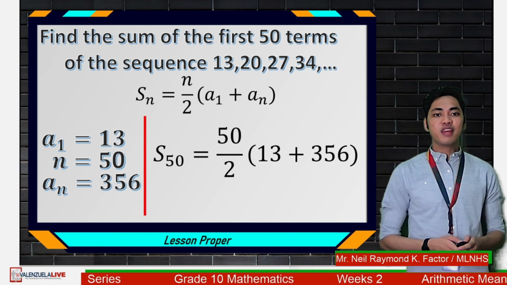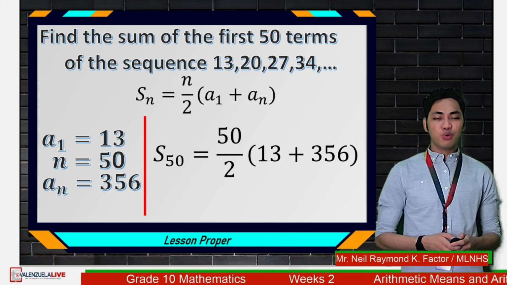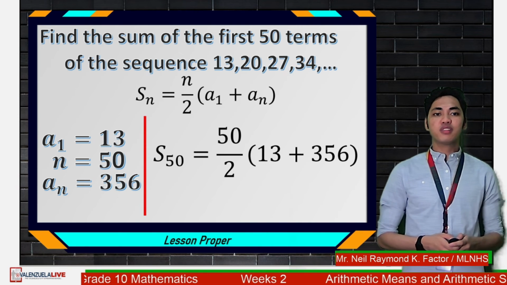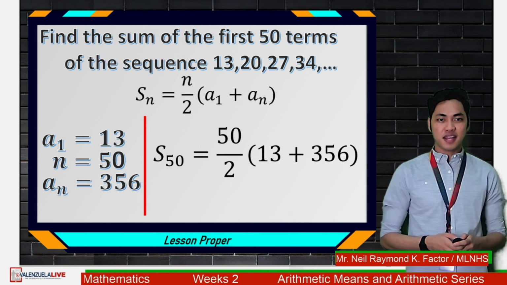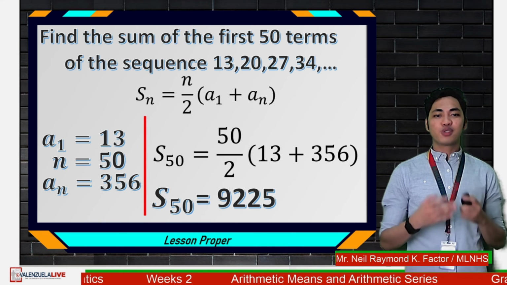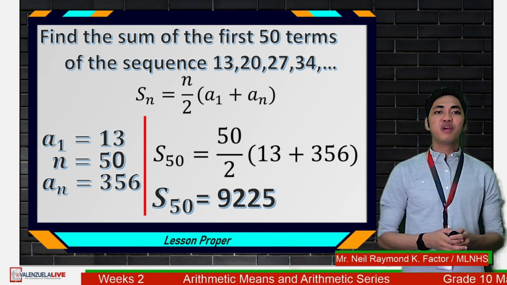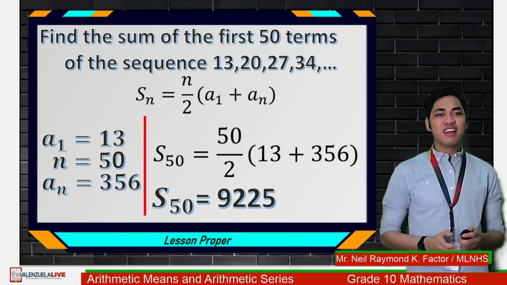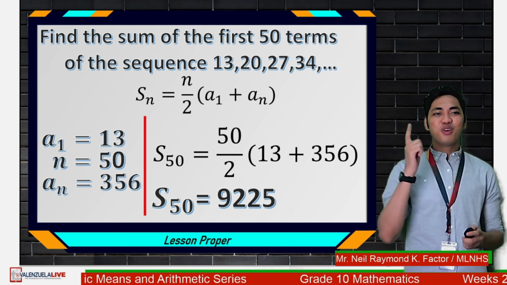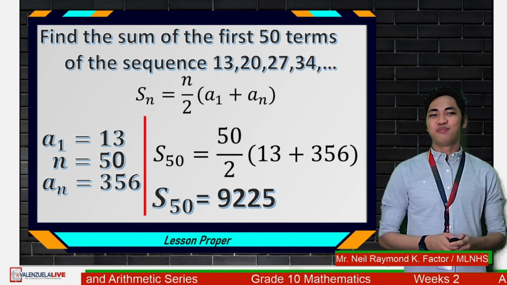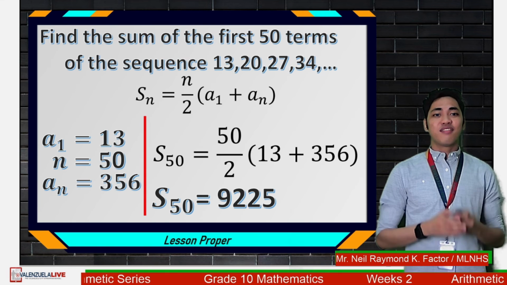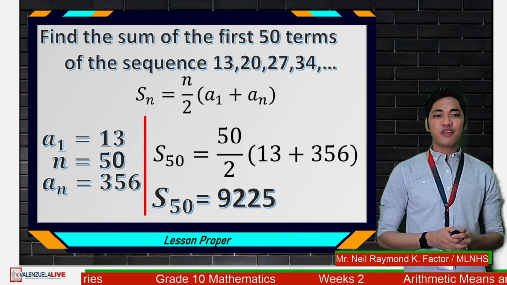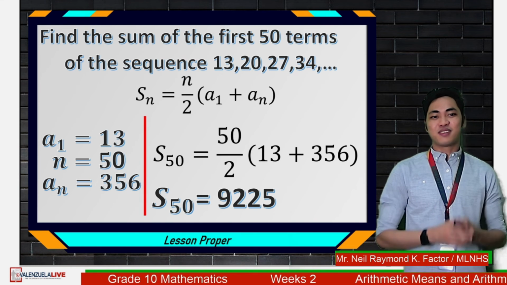So S sub 50 is equal to 50 over 2 times the quantity 13 plus 356. Therefore, if we solve that, S sub 50 is equal to 9,225. So if you have answered 9,225, you are correct. Good job. And that is the concept of arithmetic series.